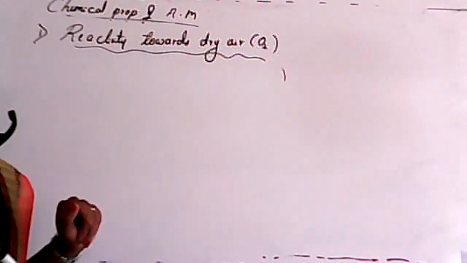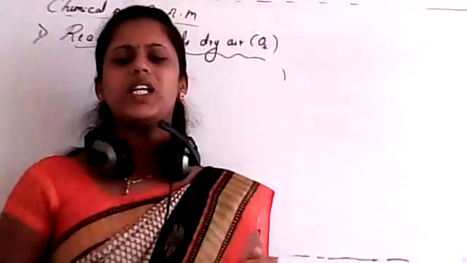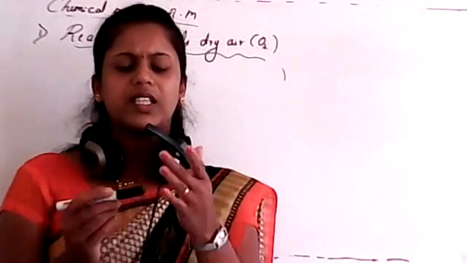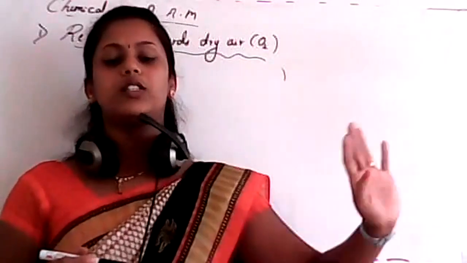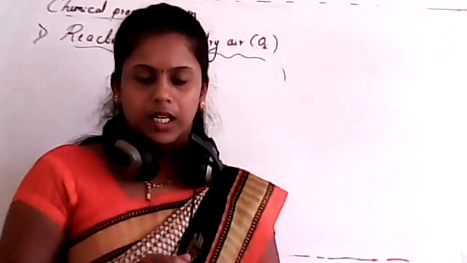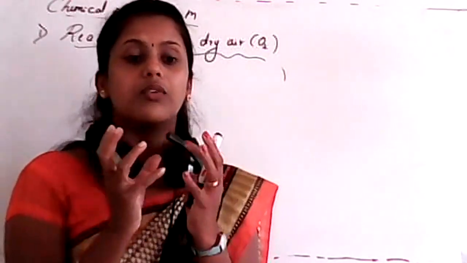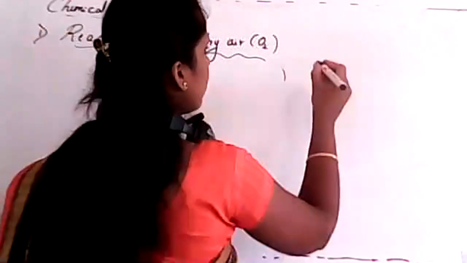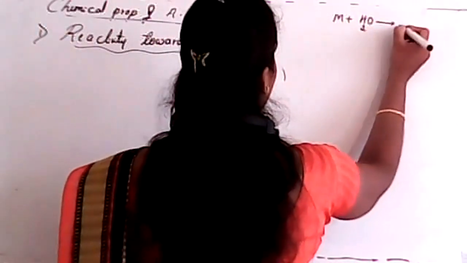I consider dry oxygen because whenever sodium reacts with small traces of moisture, it will readily convert into hydroxide. If a small amount of water is present, it readily forms metal hydroxide.